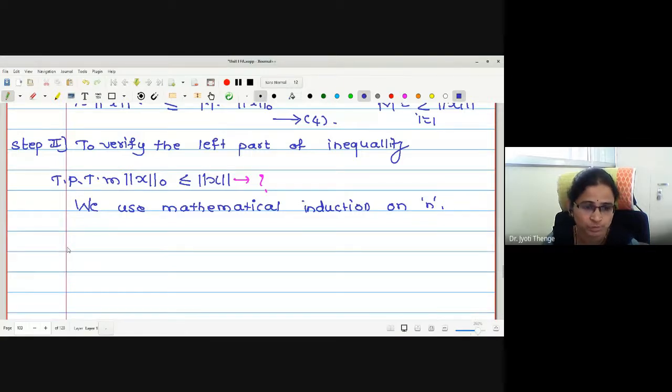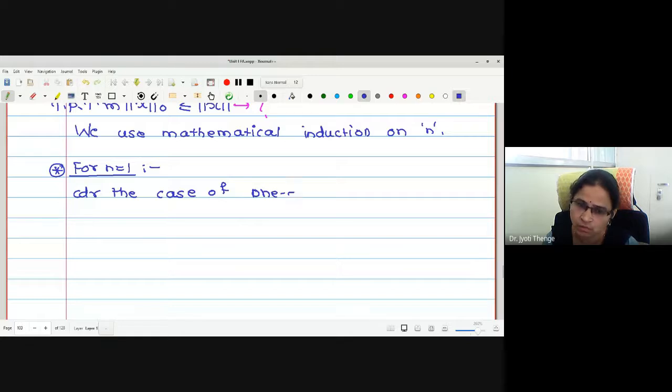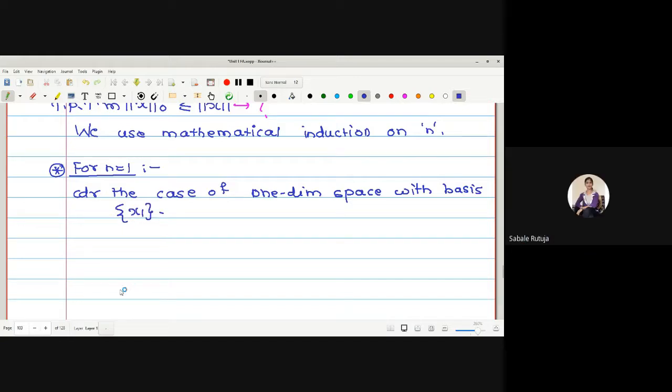Now here also let me make some steps. Star I will write for every step. Let me go for n equal to 1 first. Therefore, what should I consider? Consider the case of one-dimensional space. Let me write the basis also. What will be a basis? Say singleton x1.